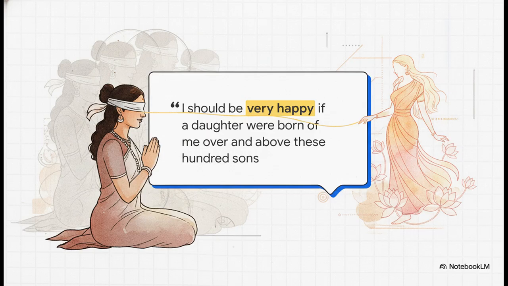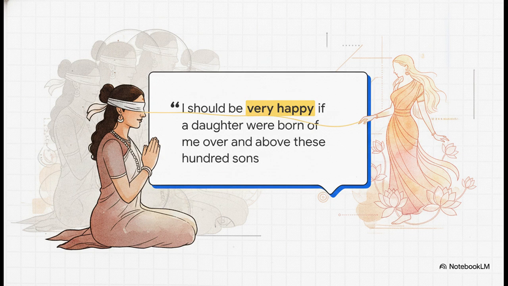As the text tells us, the beautiful and chaste Gandhari, a woman of very rigid vows, was watching this entire division process unfold. She thinks to herself, "There is no doubt that I shall have 100 sons, the sage having said so. It can never be otherwise." But then she adds this really profound, quiet desire.